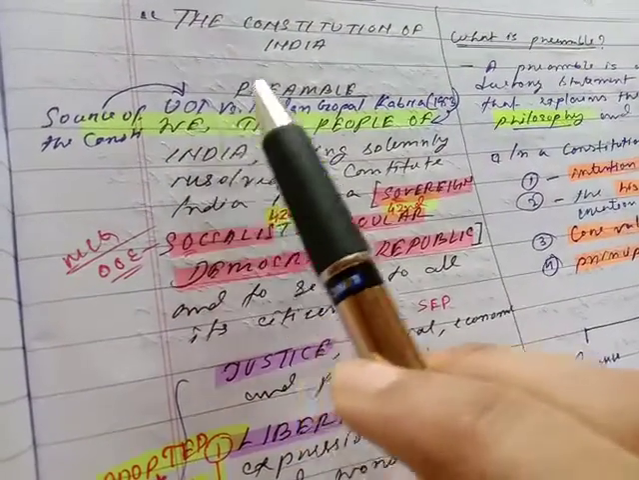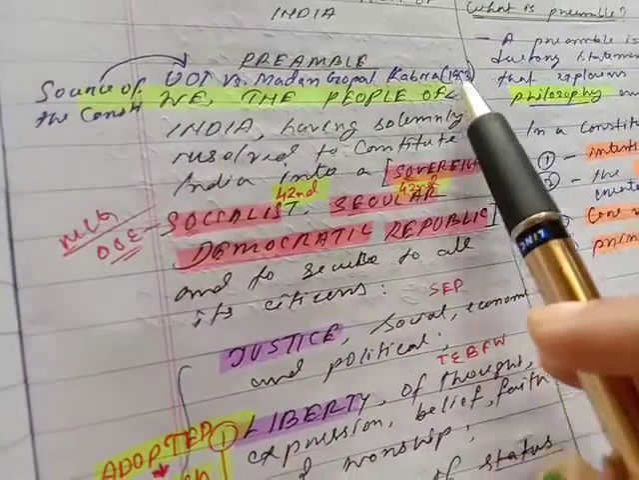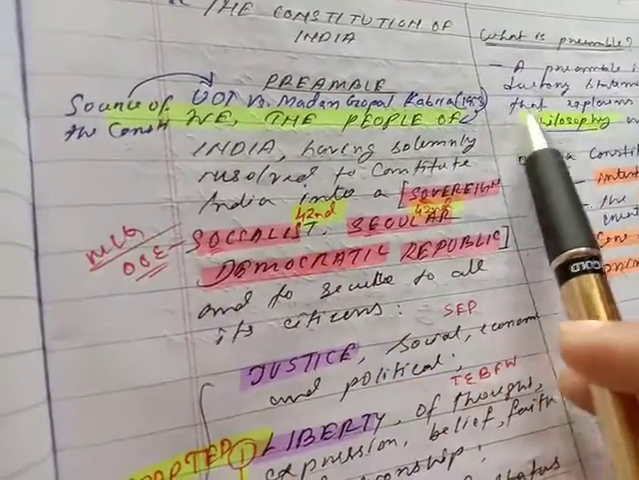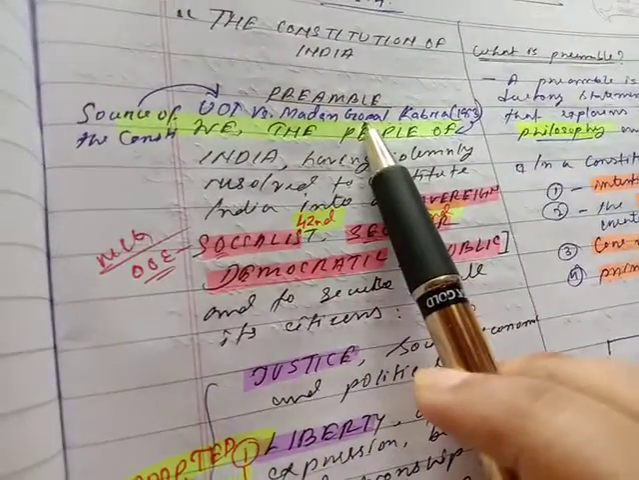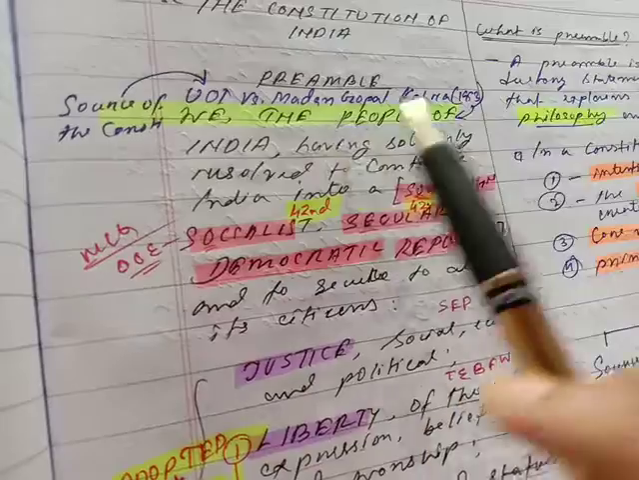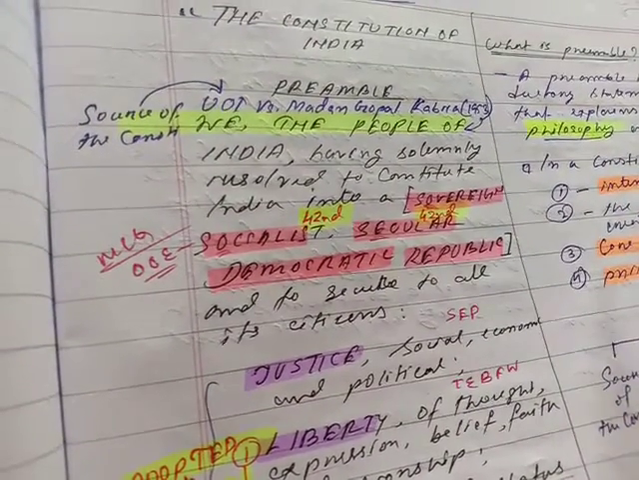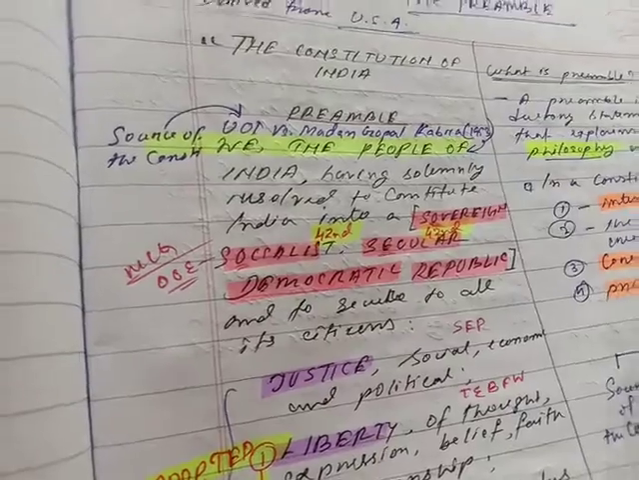Source of the Constitution is, in the case Union of India versus Madal Gopal Kabra, it was held that we the people of India are the sources of the Constitution. So first of all, we have to read the preamble, because if we can write the preamble as it is in the exam, there is a likelihood that you can get more marks. Okay, so let's read it.